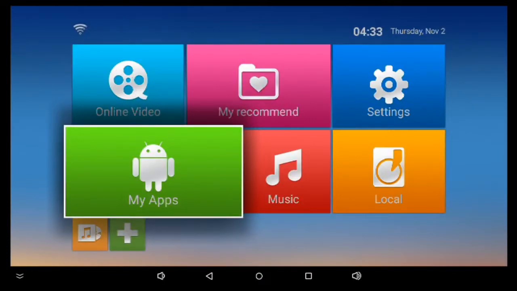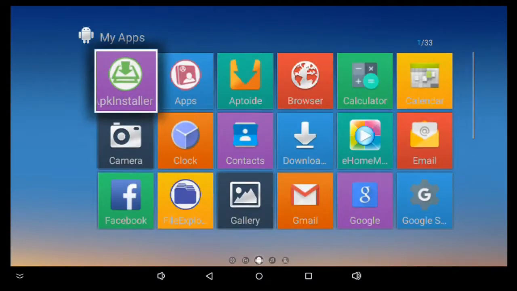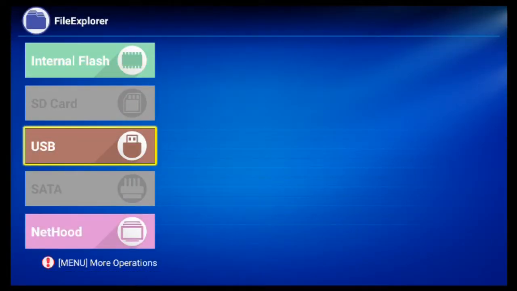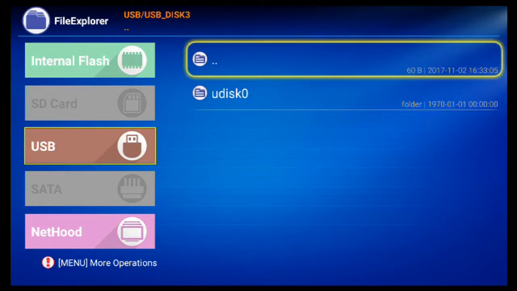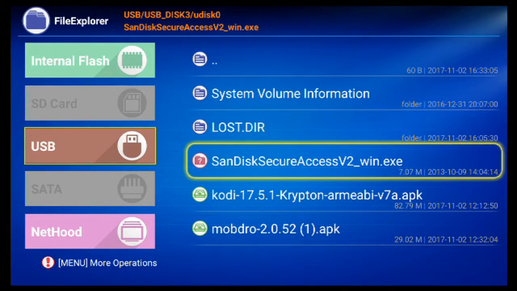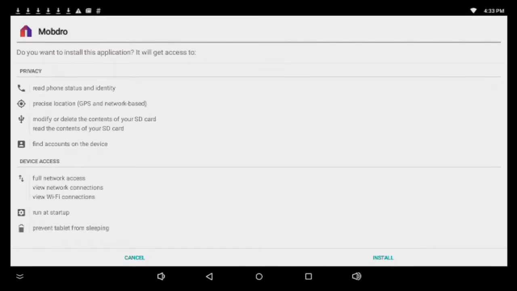Now we're going to My Apps, File Explorer, USB drive, USB. This could be, it could be right there. Mine has that. Find mobdro. Go to install.